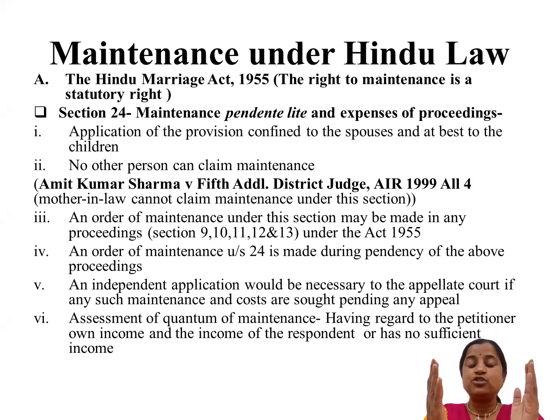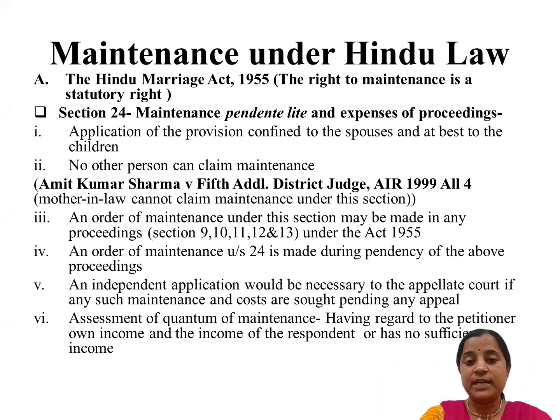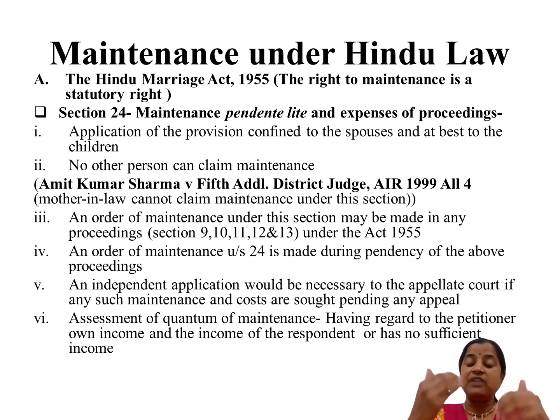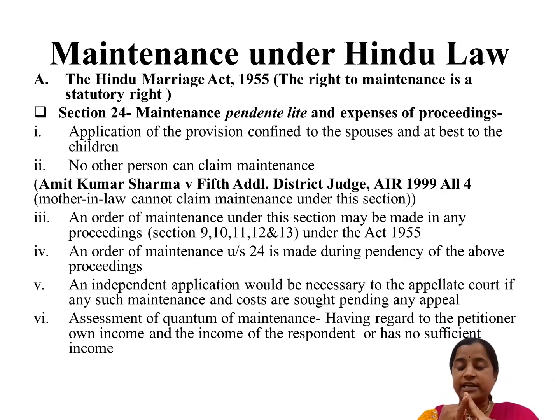What is the basic issue regarding all these three different acts? The basic spirit or the basic scope or objective behind all these three acts is that under Hindu Marriage Act 1955, the provision of maintenance, sections 24 and 25, is exclusively dealt with the rights of husband as well as wife. It means the wife and husband can avail this right of maintenance under Hindu Marriage Act 1955.